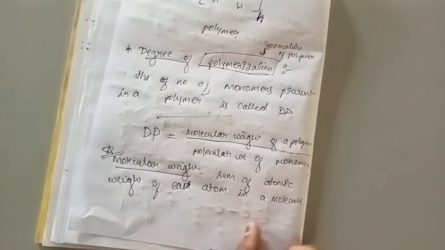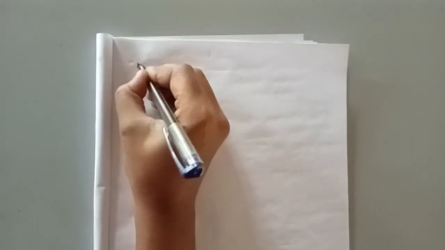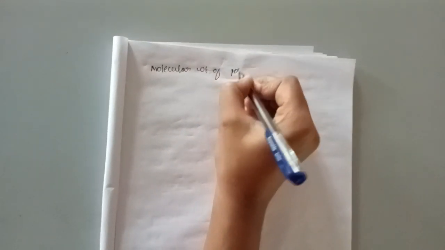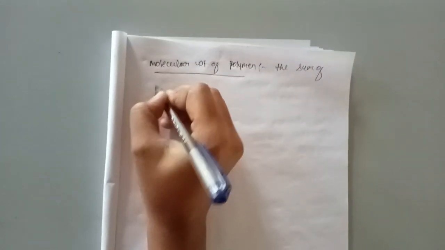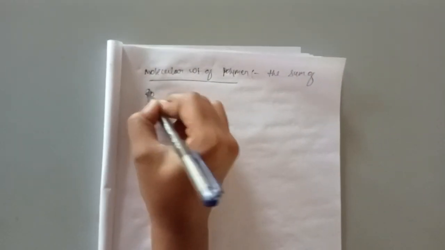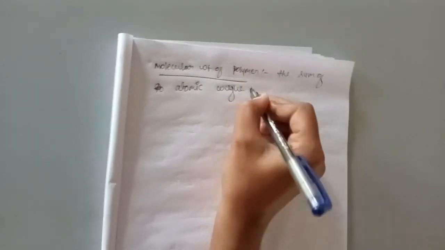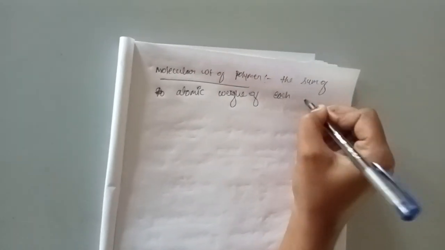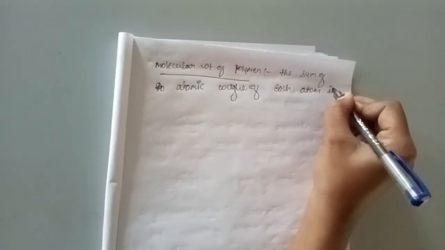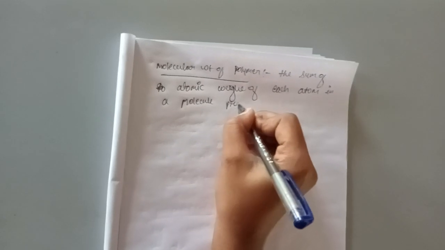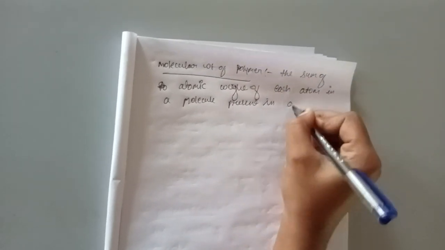Then what is the molecular weight of a polymer? The molecular weight of a polymer can be defined as the sum of atomic weight of each atom in a molecule present in a polymer.